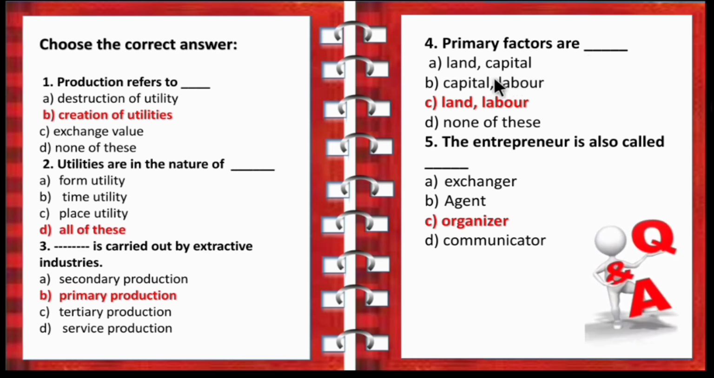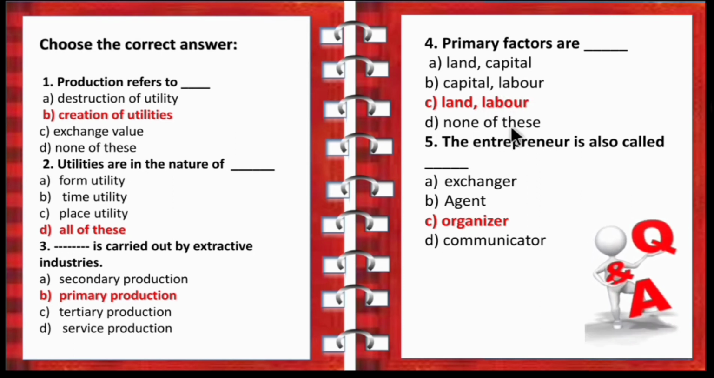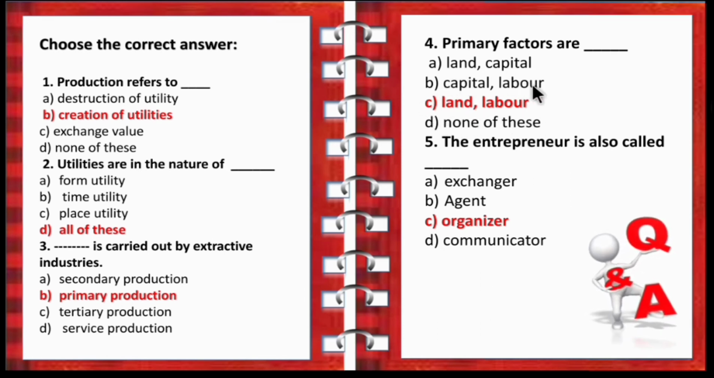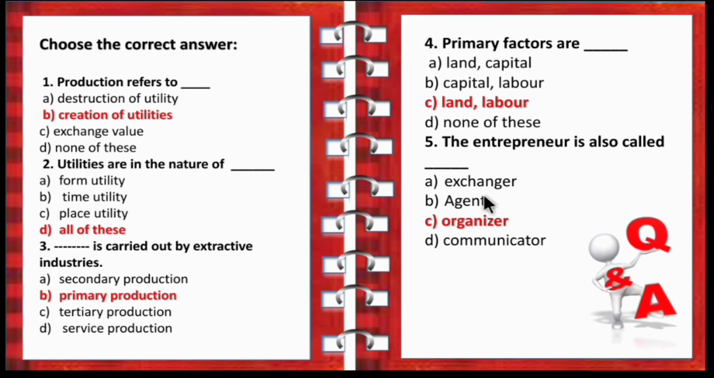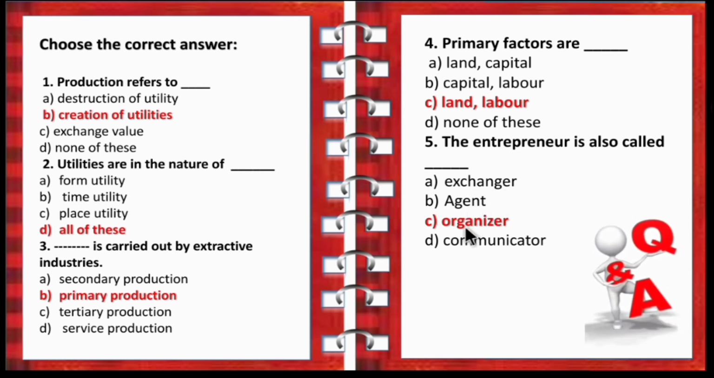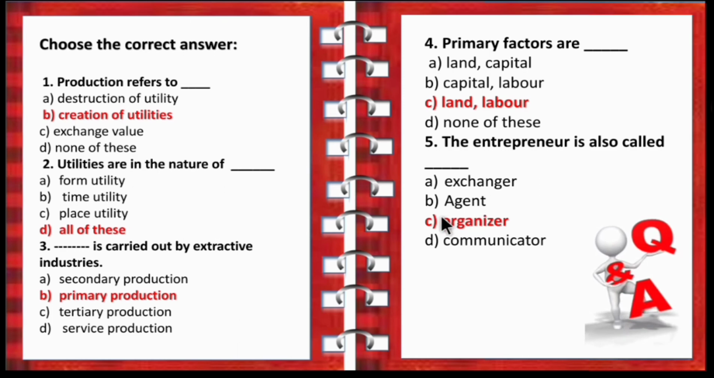So land and capital, capital and labor, land and labor, none of these. So nature's gifts are land and labor. So the correct answer is option C, land and labor. The fifth question is, the entrepreneur is also called. The options are exchanger, agent, organizer and communicator. So entrepreneur is also referred to as organizer. So the correct answer is organizer.